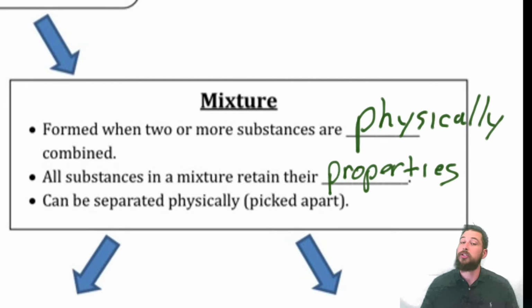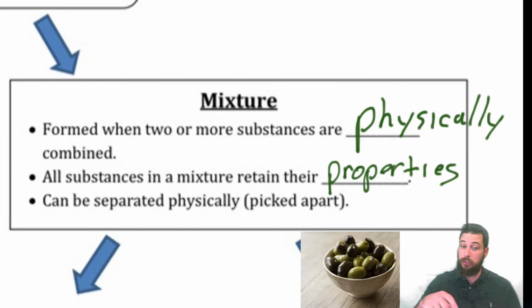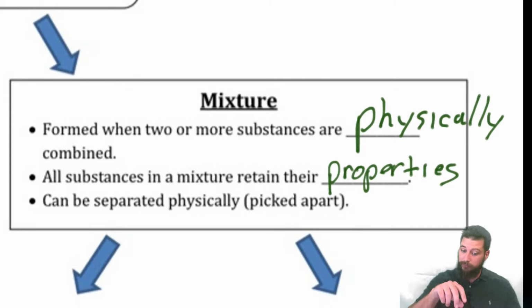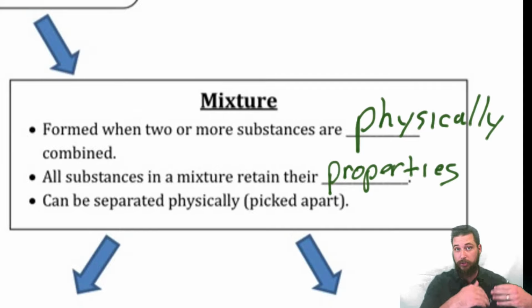For example, if you're someone that really likes olives, you can scoop some salad for yourself and then pick out some extra olives to put inside of your salad. And you can pick them out and you can eat them one at a time. And so you can physically separate a mixture.